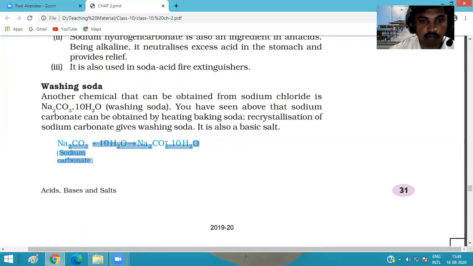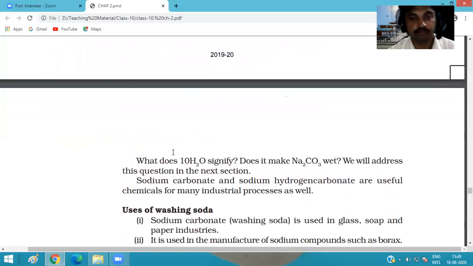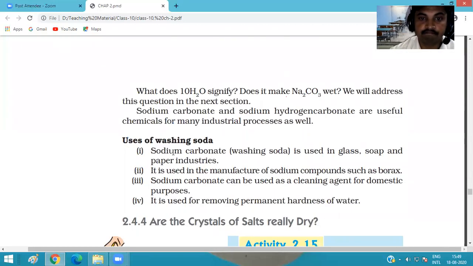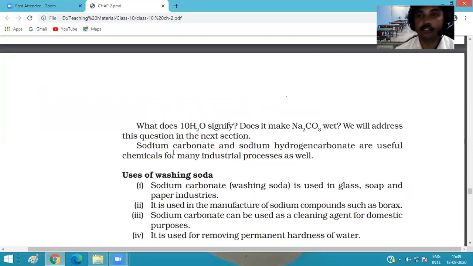So what is the formula of washing soda? Na2CO3.10H2O. What does the H2O signify? Does it make Na2CO3 wet? It means water particles are present in the washing soda. Do they make Na2CO3 wet? The answer is no.